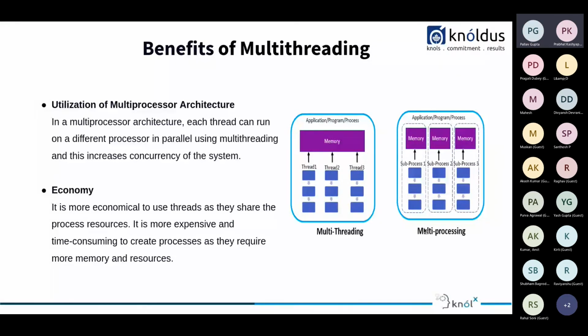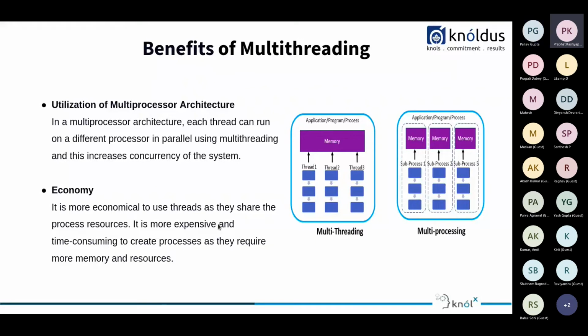In this, you can see there are multiple processes available, but in this we have only one process, and multiple threads are sharing the memory and the resources. A thread is a very lightweight subprocess, the smallest unit of processing, a separate path of execution that shares the same resources.